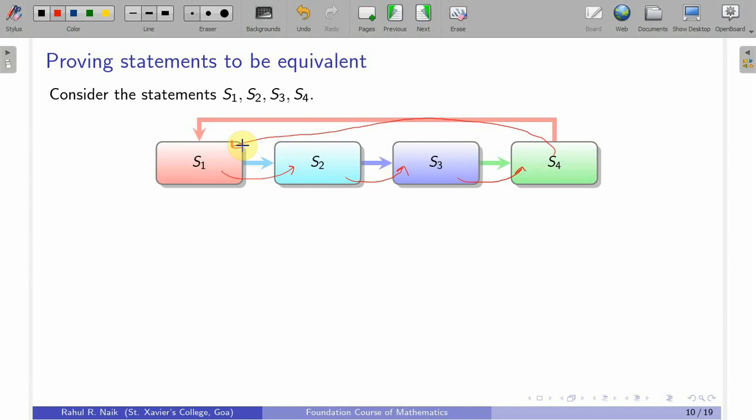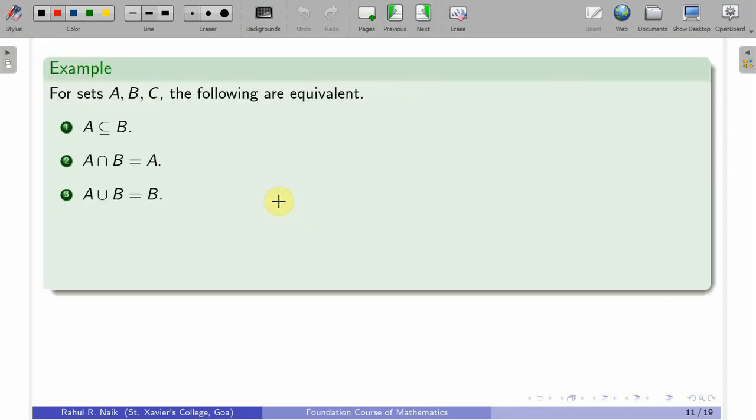There are some other ways also, like you can prove S1 implies S2 and S2 implies S1, then S2 implies S3 and S3 implies S2, in that way, and then S3 implies S4, and then you prove that S4 implies S1. Okay. But this is the more convenient way of proving it, using a cycle.